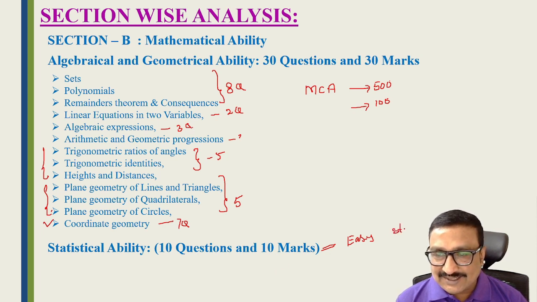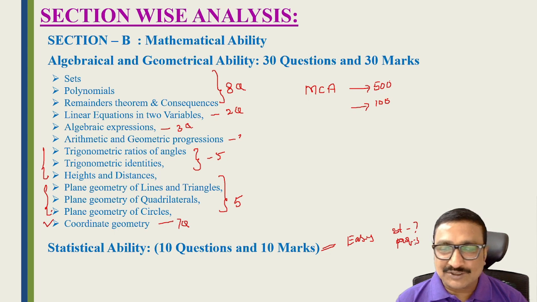Statistics they asked 7 questions and probability 3 basic level questions in one particular slot. Some slots they asked 6 and 4 questions. Statistics they ask more questions, based on median, mean and mode. If you have a good command of these 3, you can get 7 questions easily. And probability, only basic level questions they ask.